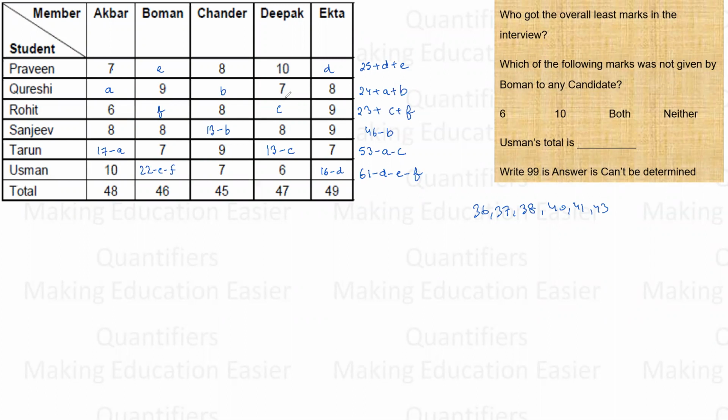Oh, no, not anything. See, we can limit these things, right? How can we limit these things? If I talk about A, can I give A 10? A can never be 10, because if A is 10, 10 is already there. It is the wrong information. So A can be a maximum of 9. In that case, 17 minus 9 will be 8. If this is 8, this will be 9. I cannot keep it 7 because again this will be 10. So that is not possible. So A has only two values, that is 8 comma 9.